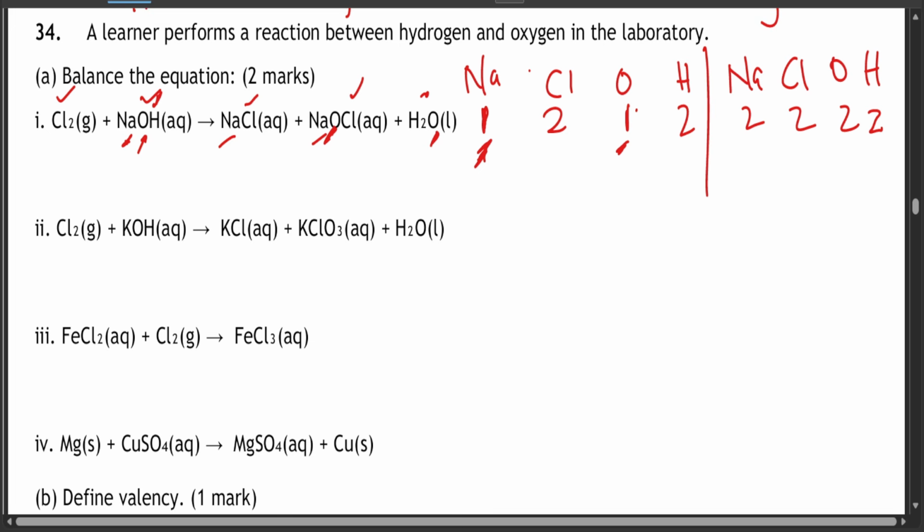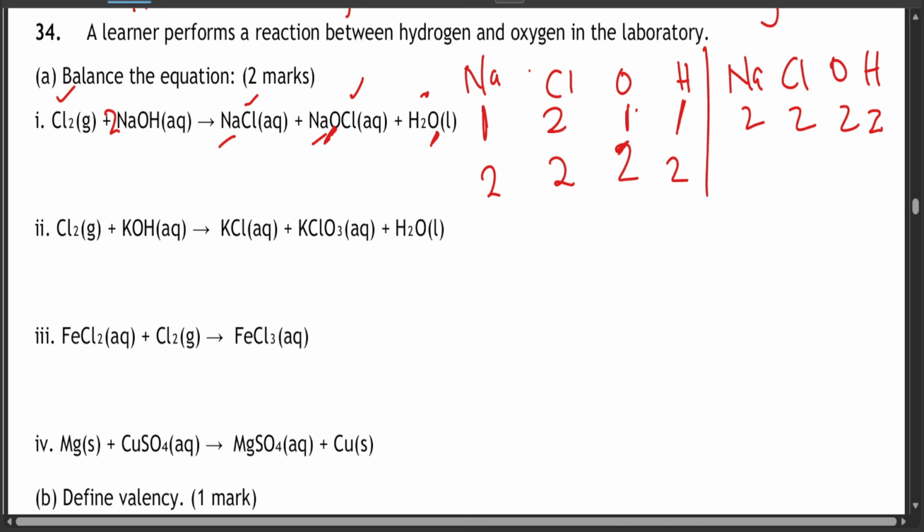Let's put 2 here on sodium, and it changes to 2 sodiums, 2 oxygens. Chlorine will just remain the same, and hydrogen was 1 here, so 2 hydrogens. So it means it's balanced now. That's how it's balanced. Just put 2 in front of the sodium hydroxide, and it becomes balanced.